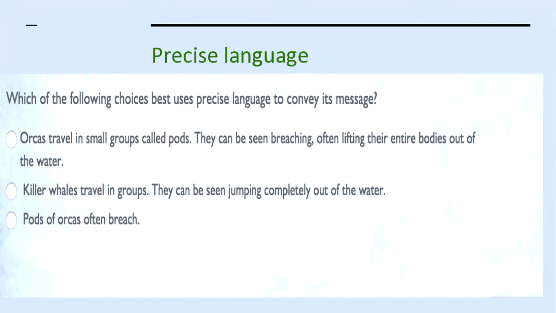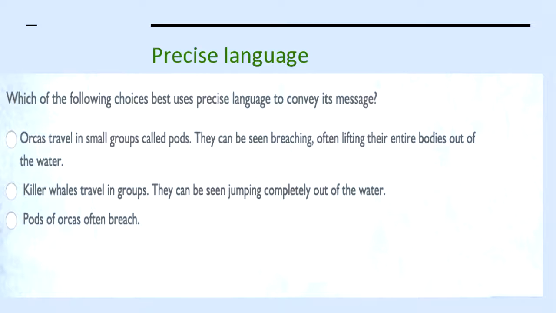And then the other thing that you want to use is precise language. So precise language is language that goes back to your topic. So which of the following choices best uses precise language to convey its message? Number 1, orcas travel in small groups called pods. They can be seen breaching, often lifting their entire bodies out of the water.